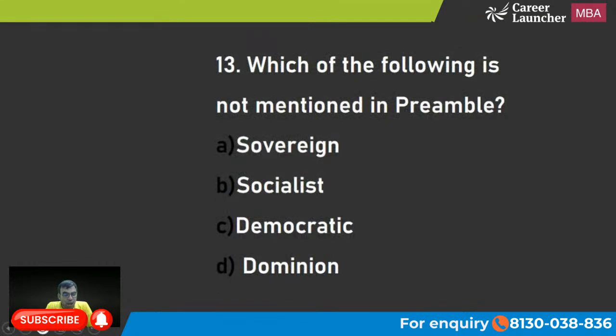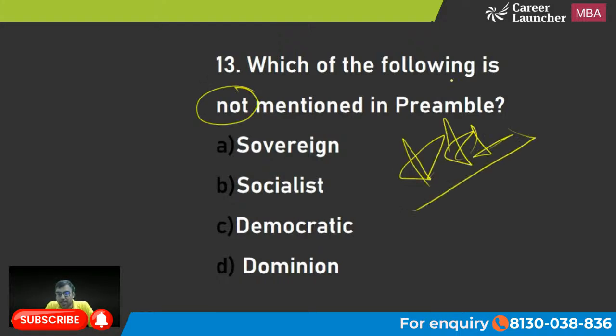Which of the following is not mentioned in the preamble? इस तरह क्वेश्चन मैंने देखा जैट वगैरह में पूछते हुए, ठीक है, एंड अदर एग्जाम्स में एमबीए के. Sovereign, socialist, democratic, dominion. So you should know the famous terms associated with the preamble, जो उसमें कीवर्ड है या ideals mentioned.